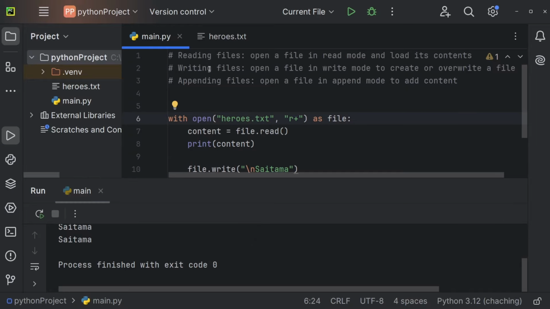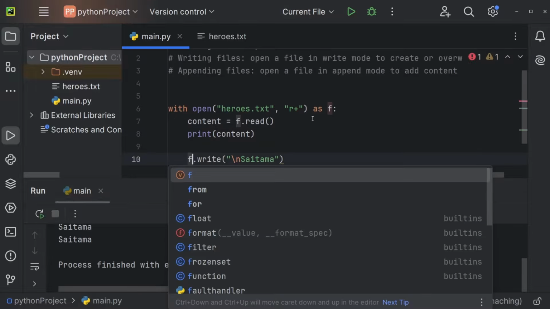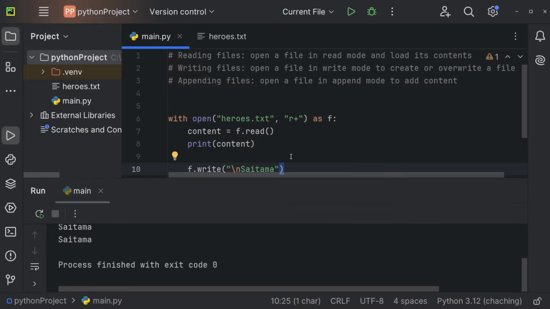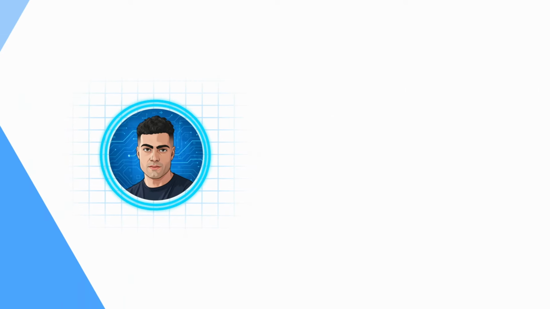So either reading, writing, appending, or r+, which stands for read and write. Then we store that as a file. Oftentimes you also see just f, which is a little bit shorter and also means file. And then you have to use f.read right here, and right after the colon, of course, you define the logic, whether you want to read, write, and so on. And that's how to read, write, and append to files inside of Python.